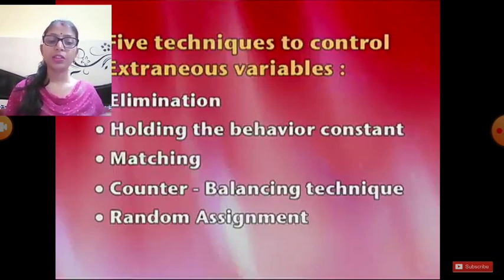But elimination is not always possible. In such cases, effort should be made to hold them constant.